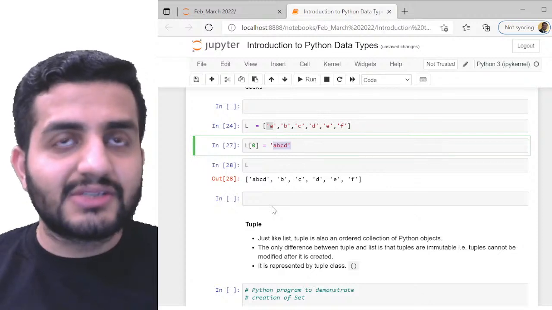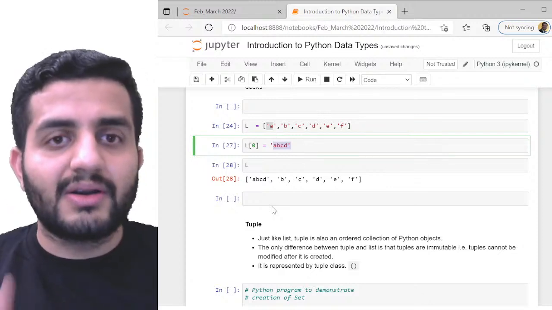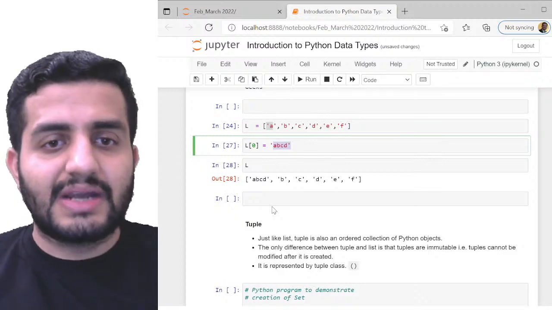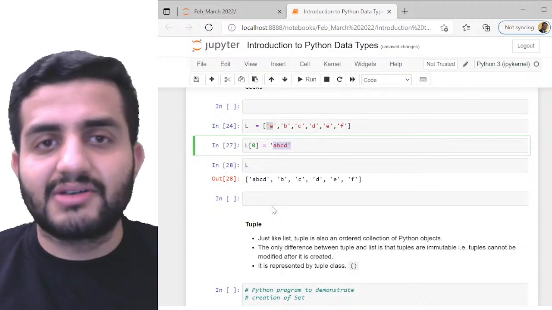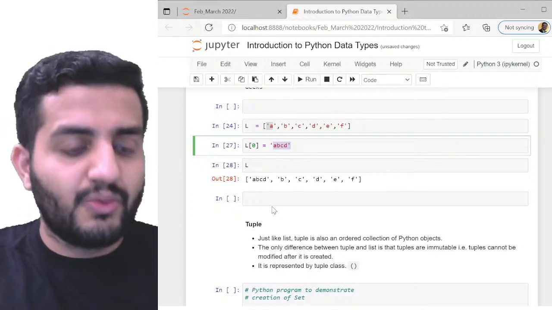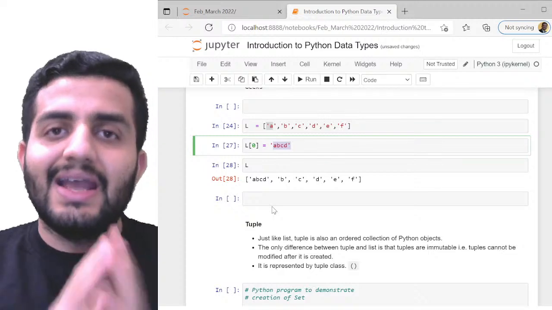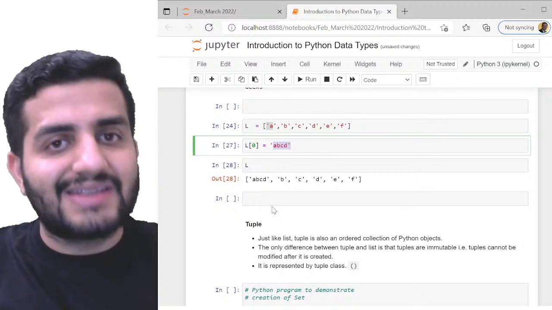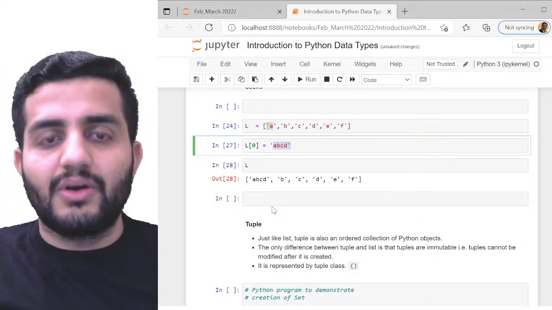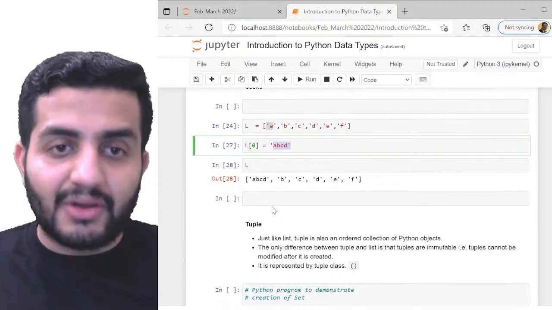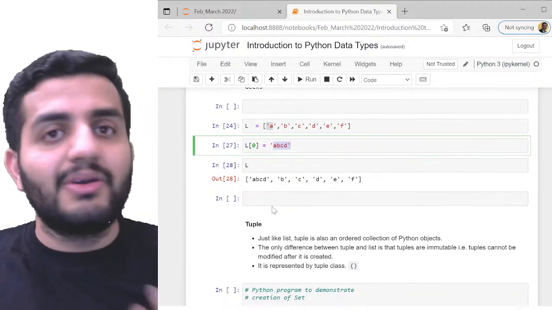In such cases where you don't want the values to be altered, and there are many such scenarios, like very critical scientific notations, or critical research experiments going on, where in any scenario you don't want the values altered, you want them to stay as they are during the entire course of your code implementation, in that sense you will be implementing a tuple, not a list, because a list can be altered.